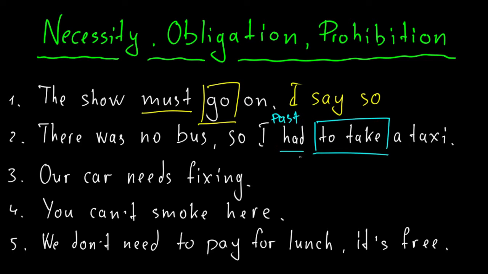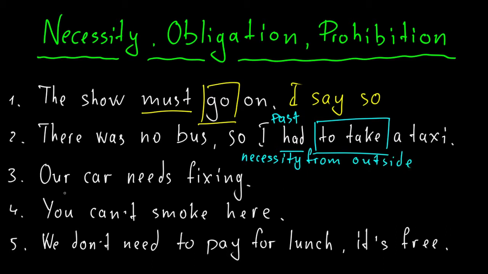What is more, this necessity comes from outside, if you will. So I have these circumstances. I didn't want to take a taxi, perhaps, but I had no choice. So there's necessity that comes from outside. It doesn't depend on myself, just my situation, just circumstances.